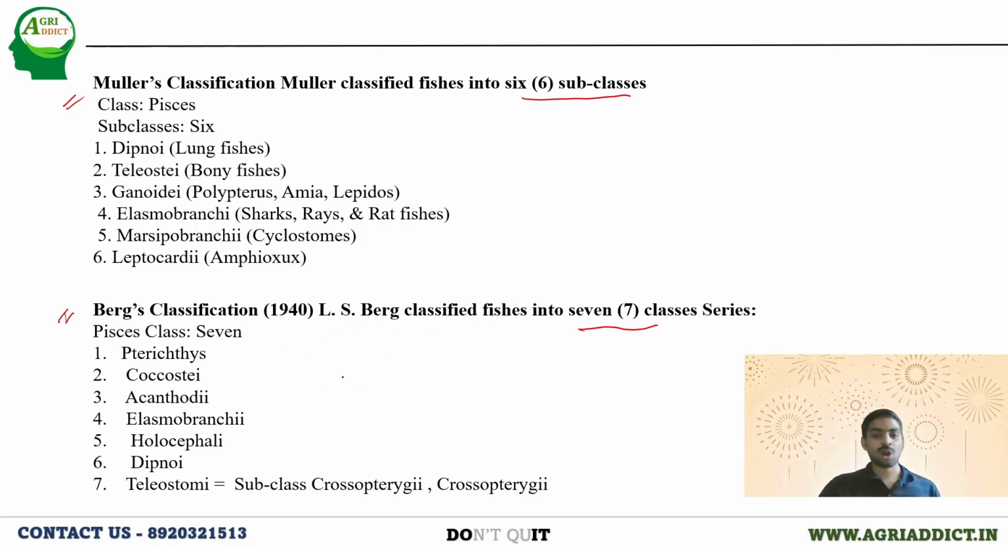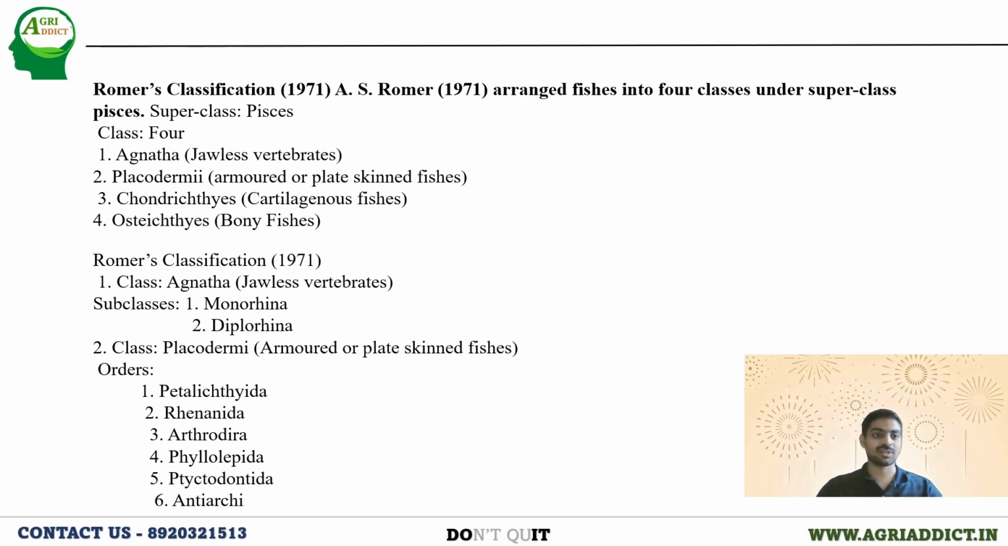And which scientist gave how many subclasses, and in which classes which fishes are kept. If you cannot remember everything, at least make a note of the scientist and into how many subclasses the fishes have been classified. And talking about the Romer classification, he arranged the fishes into 4 classes under the superclass Pisces. This is very important. And here also the same: the jawless vertebrates, bony fishes, cartilaginous fishes, and the plate skin fishes.